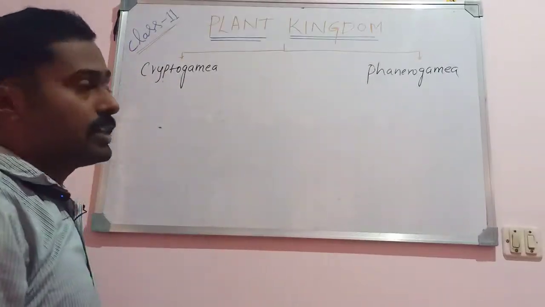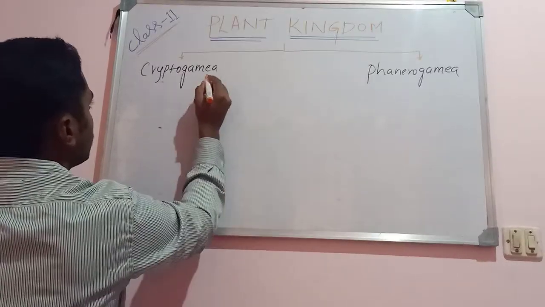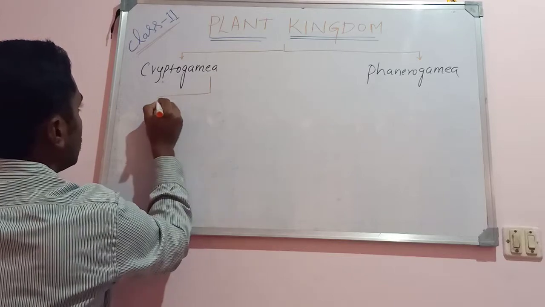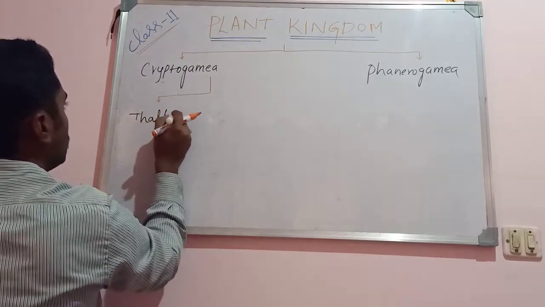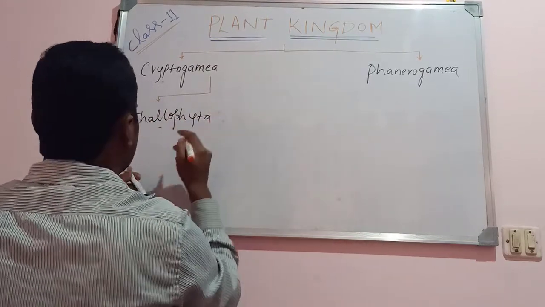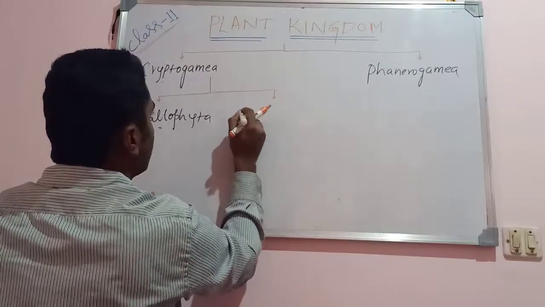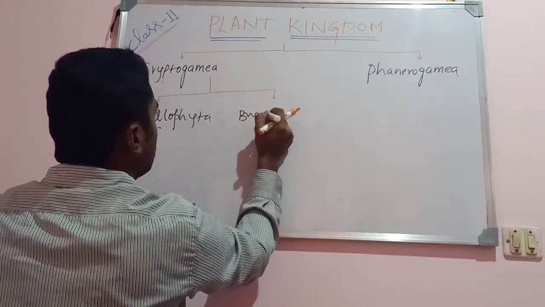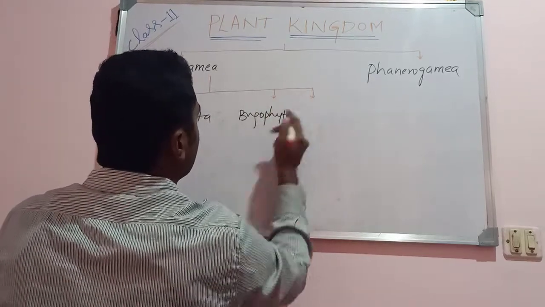Again, Cryptogamia is further classified into Thallophyta, Bryophyta and Pteridophyta.